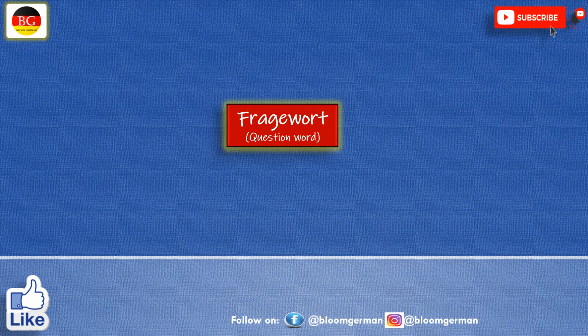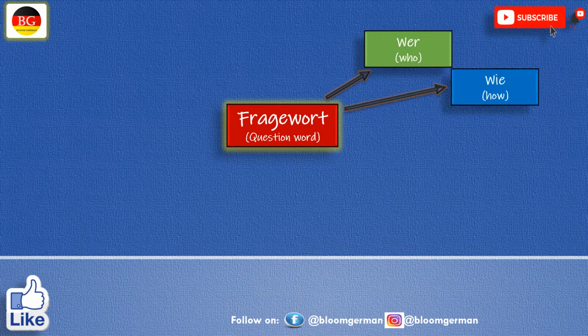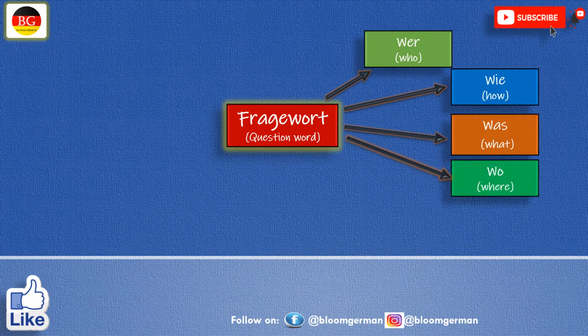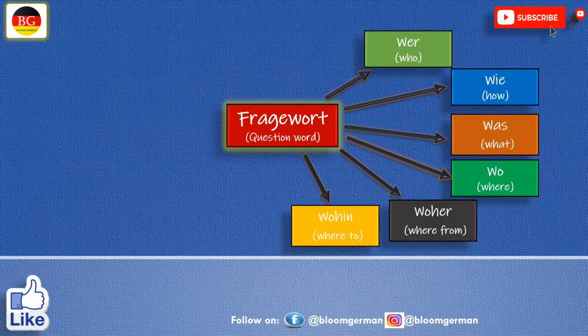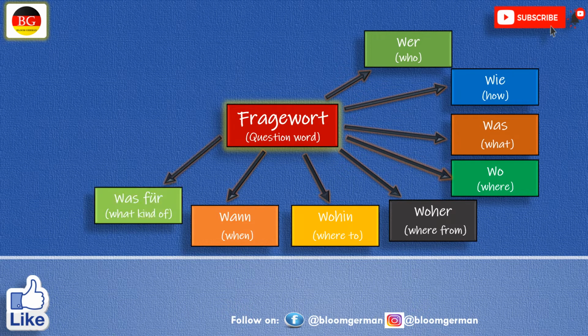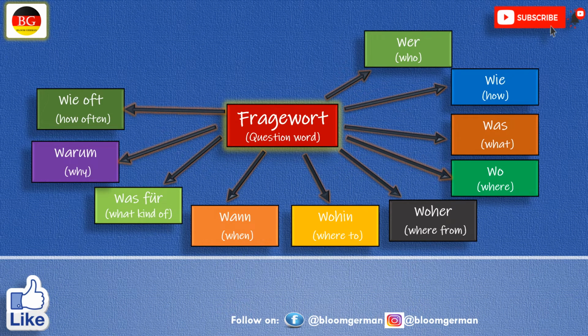Before moving to our topic, we will see the question words we are going to learn throughout this presentation. Our first question word is wer, meaning who. Next is wie, meaning how. Was, meaning what. Wo, meaning where. Woher, meaning where from. Wohin, meaning where to. Wann, meaning when. Was für, meaning what kind of. Warum, meaning why. Wie oft, meaning how often.